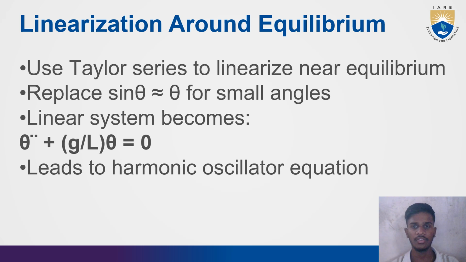Linearization around equilibrium. Use Taylor series to linearize near equilibrium. Replace sin theta with theta for small angles. The linear system becomes theta double dot plus g by L theta is equal to 0, which leads to the harmonic oscillator equation.